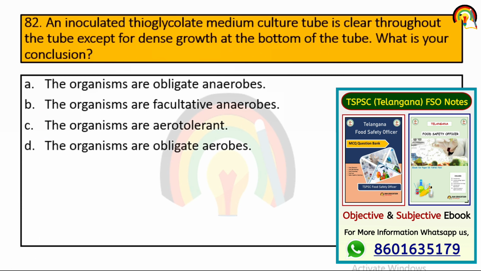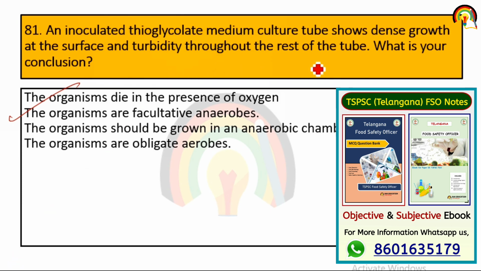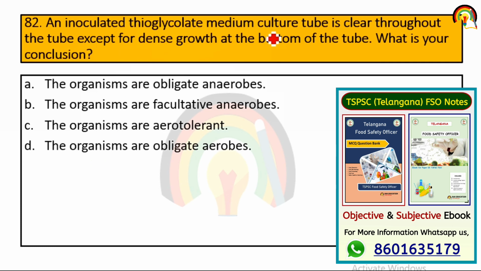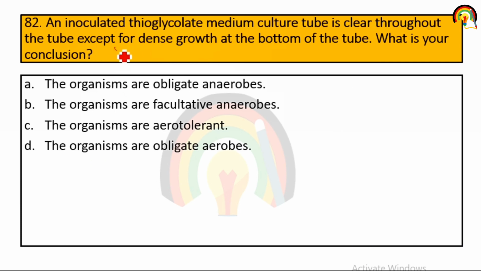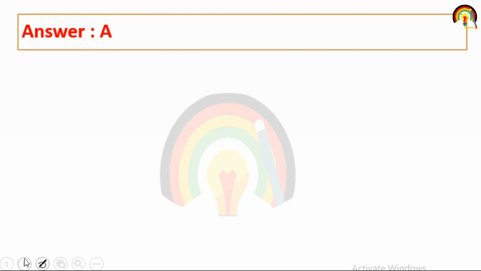An inoculated thioglycolate medium culture tube is clear throughout the tube except for dense growth at the bottom of the tube. In the previous one, there is turbidity throughout the rest of the tube and dense growth at the surface. In this, it is clear throughout the tube except for dense growth at the bottom. What is your conclusion? Organisms are obligate anaerobes. In that, organisms are facultative, means not always, but somehow they show anaerobic condition. But in this, they are obligate, means always anaerobic.